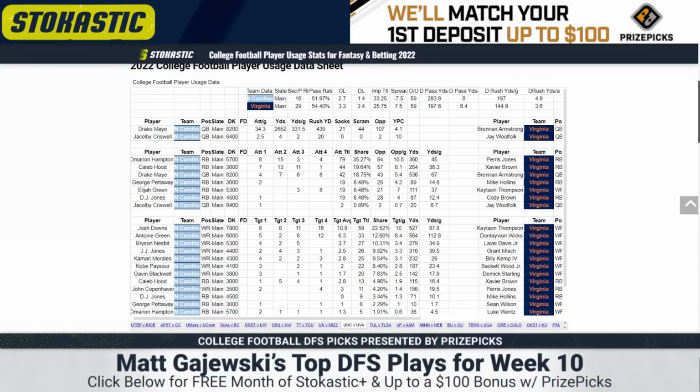Virginia does play good defense. It hasn't mattered for May. He's diced up better defenses than this. He's just a rock-solid play right now.